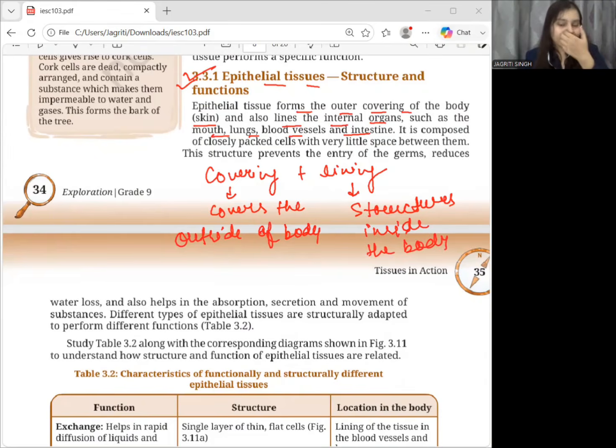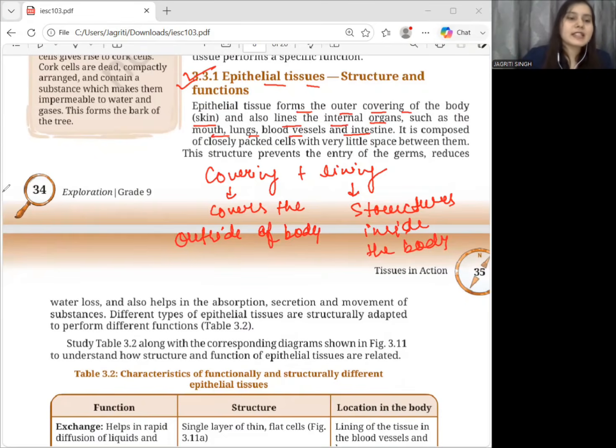So now if we talk about the structure of epithelial tissue, it is made up of closely packed cells. There's very little space between the cells. You can just think about your skin. The skin is exposed to the outside environment, right? Now, if there were large gaps between its cells, germs and harmful substances could easily enter, right?